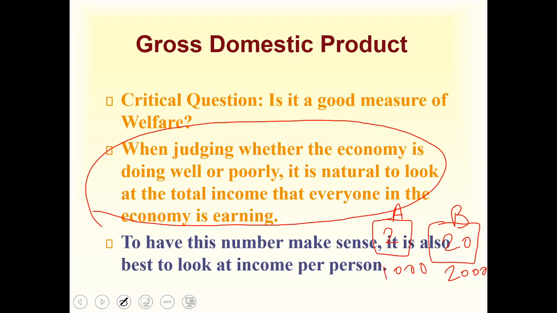And at the same time, as I showed here with these houses example, it's better to see how much income each person has in the house. So when you divide 1,000 in house A by 2, that's 500 average for each person. When you divide 2,000 by 20, you have how much? That's 100 for each person. So in house A the average was 500, in house B the average is 100. So that's a better measure. When you divide total income by total population, income per person, that is a better measure of looking at welfare, not GDP.